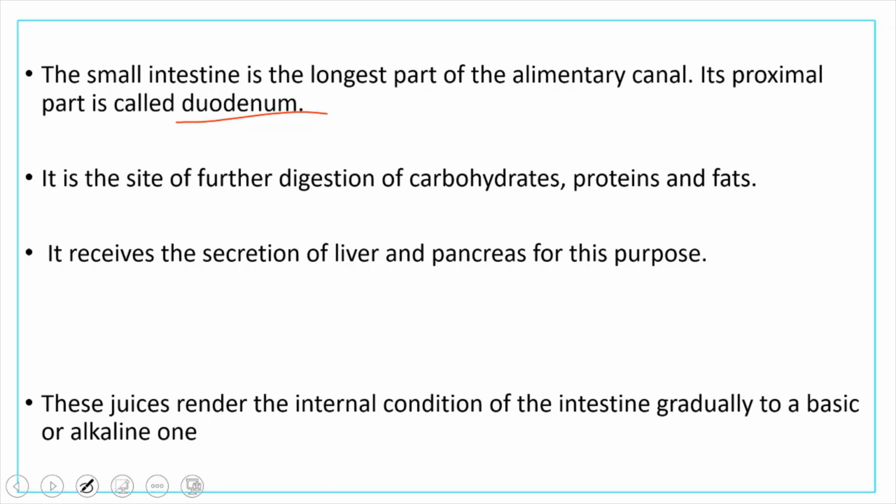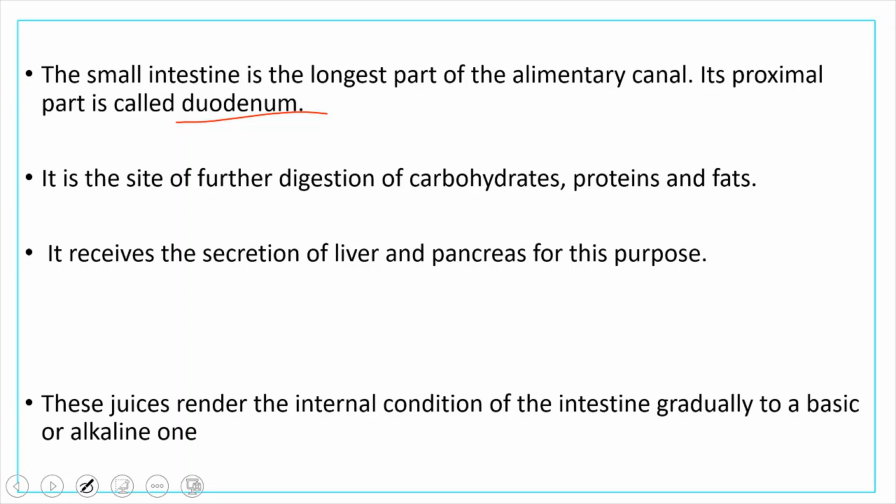Whenever food enters the small intestine, the acidic medium changes into an alkaline medium and carbohydrate digestion takes place again. The inactive enzymes have already been converted into active enzymes, so protein digestion also takes place. The digestion of lipids, like fats, also takes place inside the small intestine.